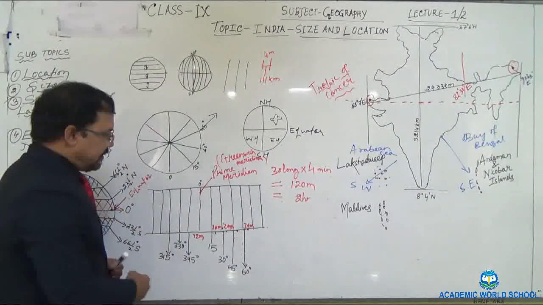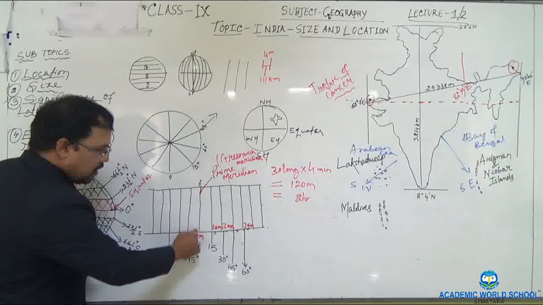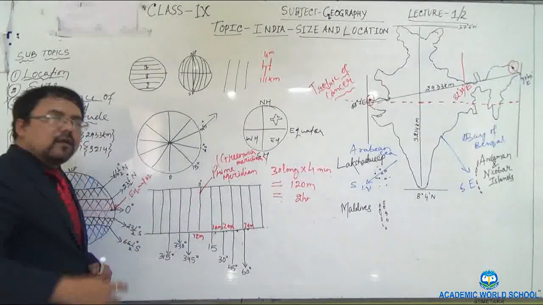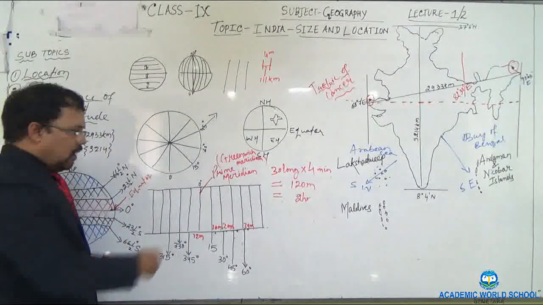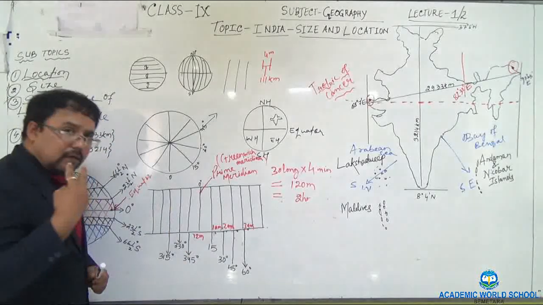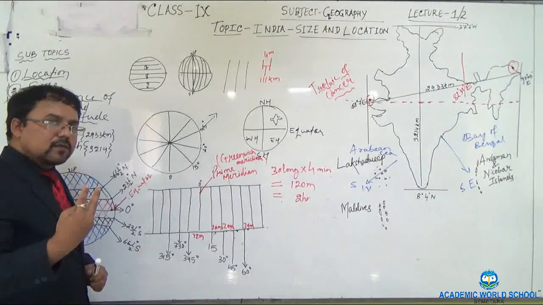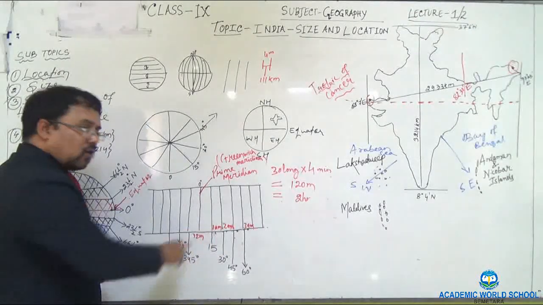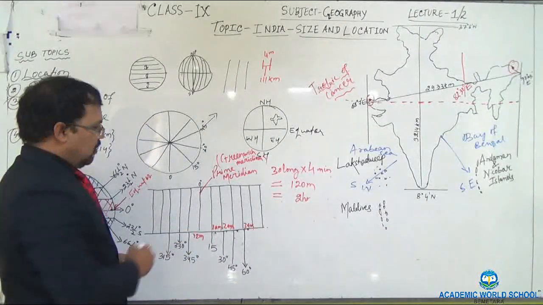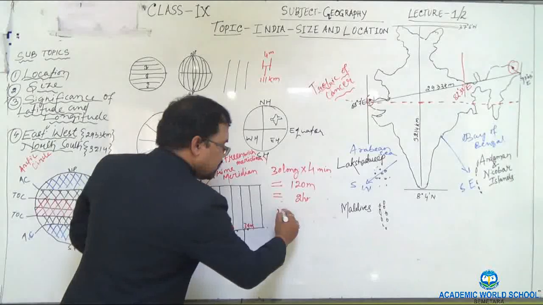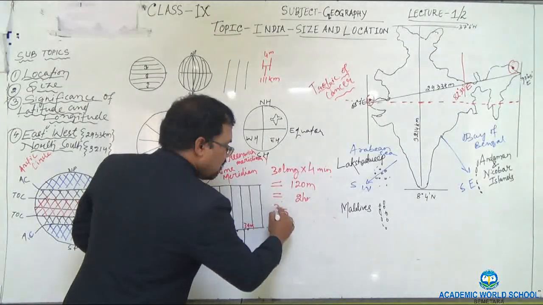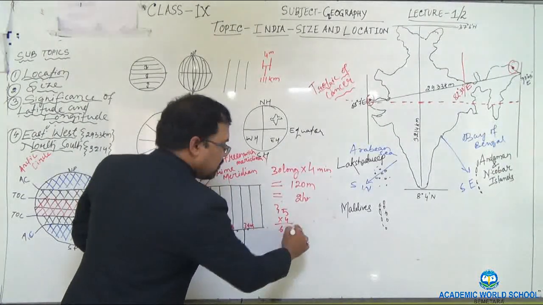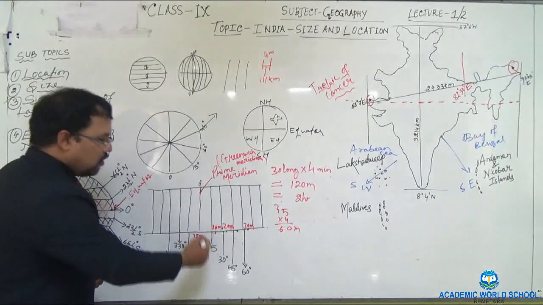You know that between these two longitudes there are many other longitudes, and the difference between two longitudes is 4 minutes. So how much difference is there between 15 longitudes? 4 into 15, 60 minutes, and 60 minutes equals 1 hour.